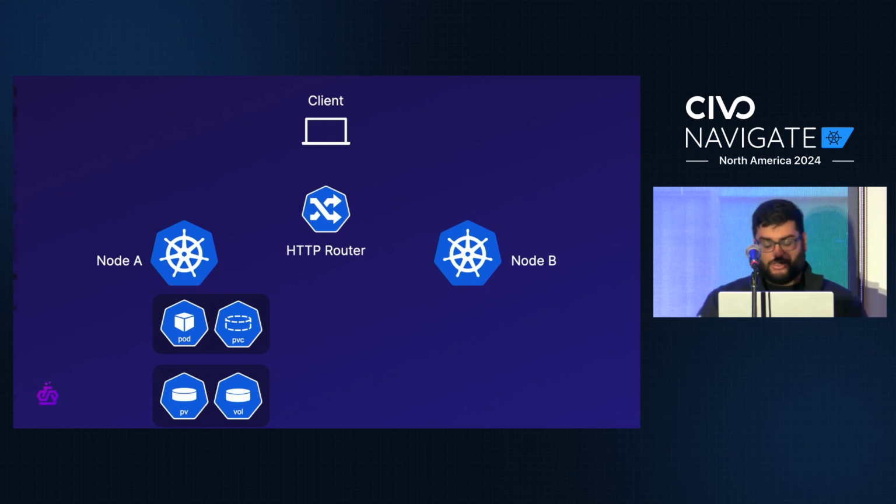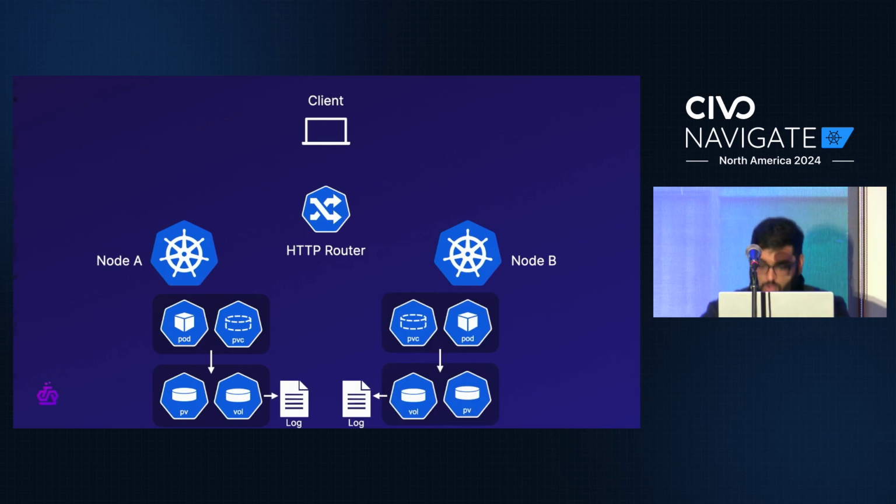Now we'll set up our application so that our to-do list server still writes to its volume, and specifically it writes to a log file which keeps track of the current state of the to-do list. Now with this setup, how would we do a migration? Well, let's start the same way as before. Let's spin up a replica on node B, again, with its own persistent volume and with its own log file, right?